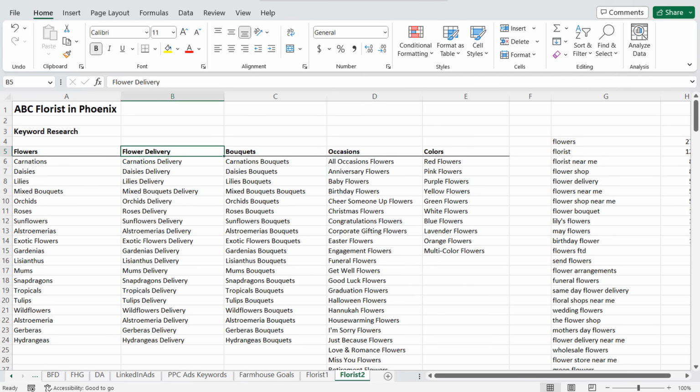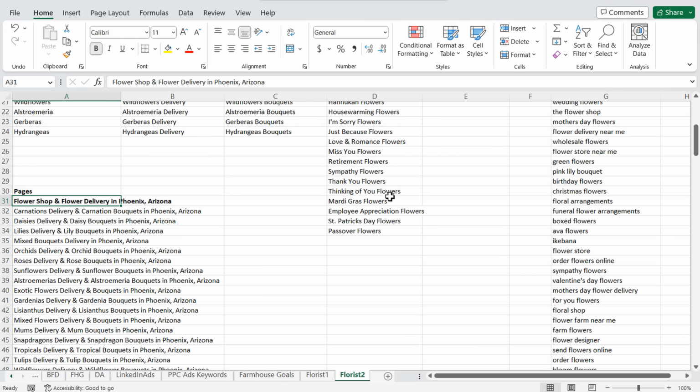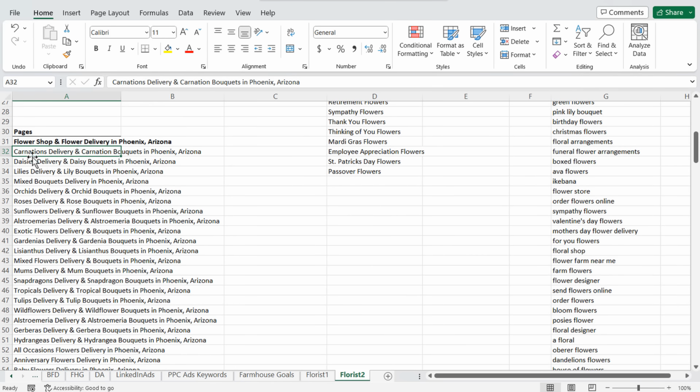The bold is going to be my home page: flower shop and flower delivery in Phoenix, Arizona. So when someone's searching for a florist near them or for flower delivery in their local market, I have that page already on my website. Then I'm going to have all these other different pages, all the different flowers I deliver, so carnations, daisies, lilies, all the things that people are searching. These are all going to be different pages I create on my website.